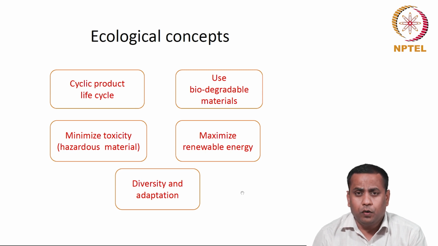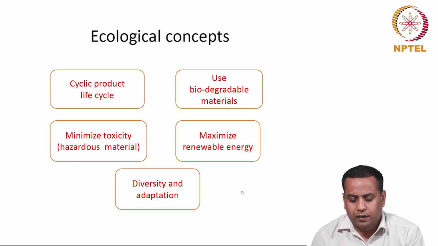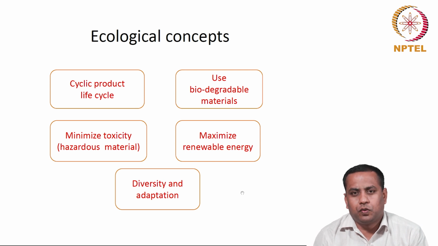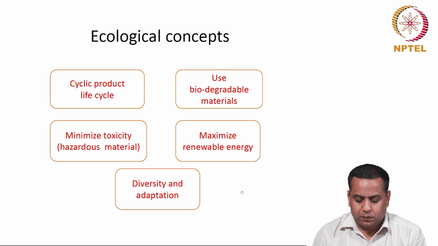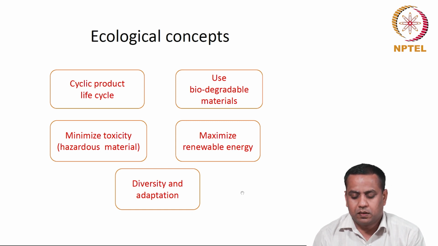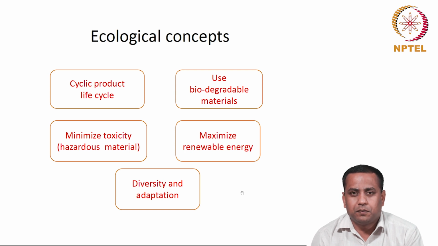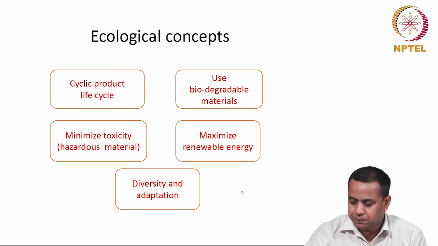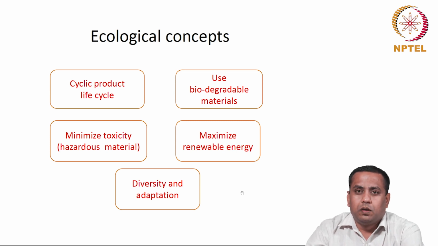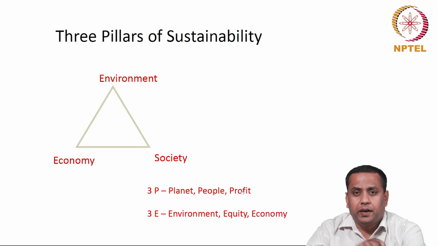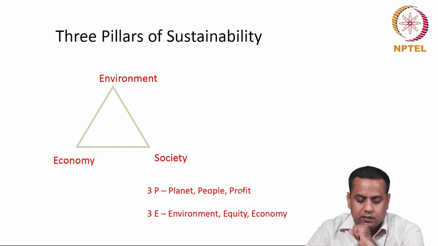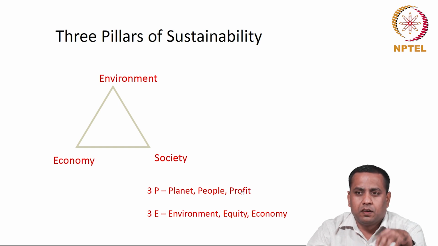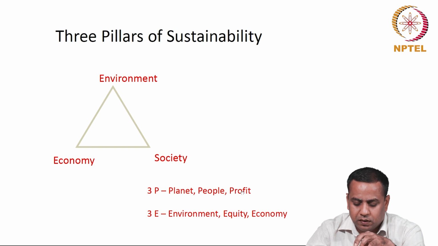Second, we have to promote the use of biodegradable materials, avoid the use of hazardous materials, maximize the use of renewable energy, and promote diversity and adaptation in nature, in the industry practices. When we follow these concepts, we move towards sustainable development. Now the sustainability indicators are broadly classified into three categories: environmental aspects, economic aspects and social aspects.